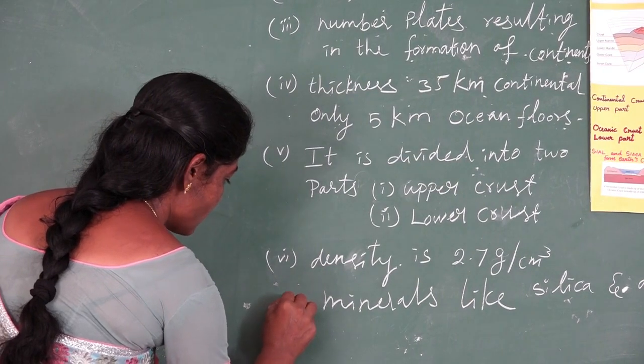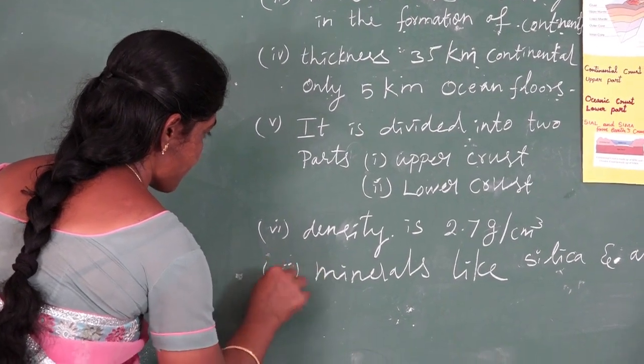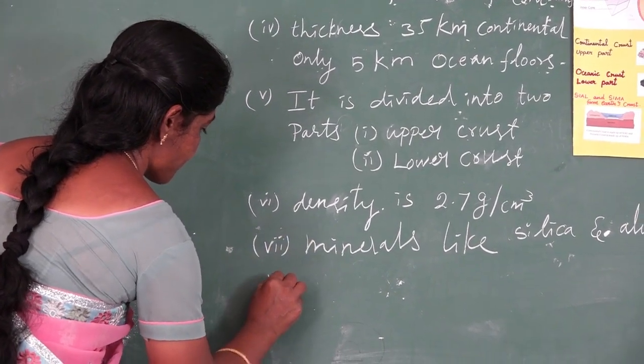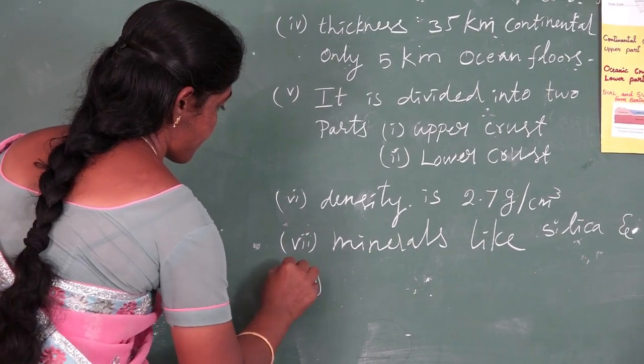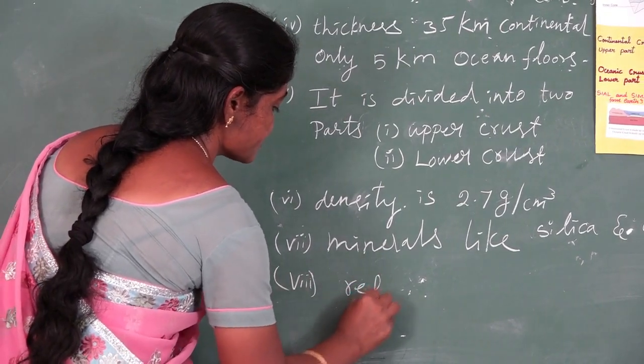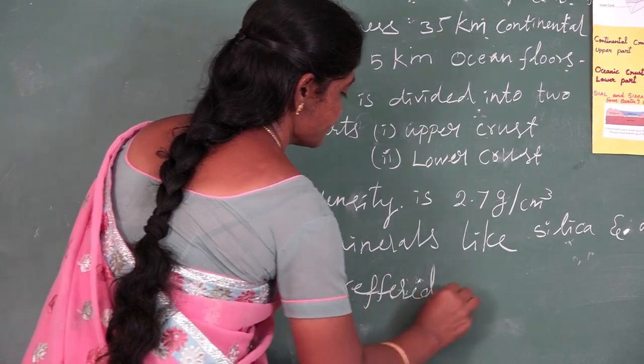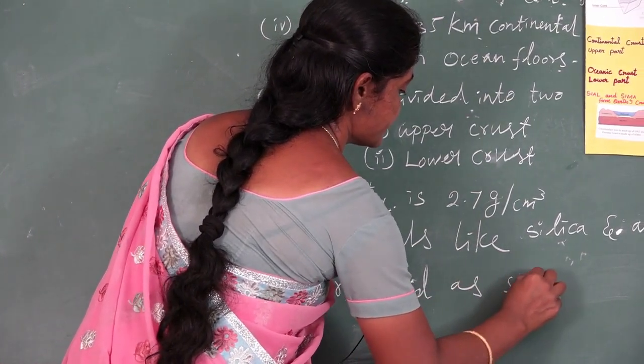It is collectively called, referred to as Sial.